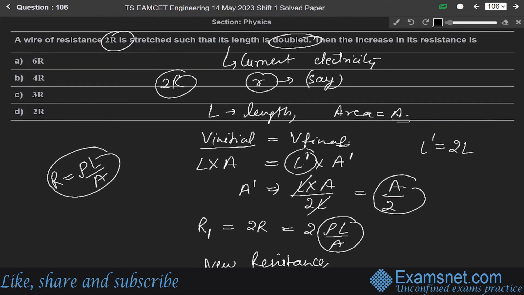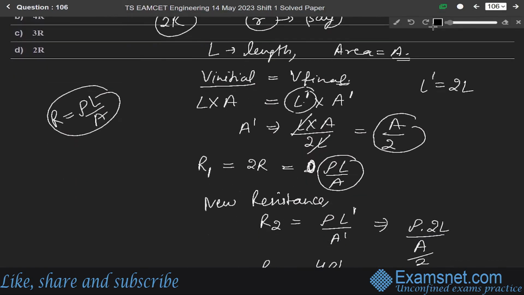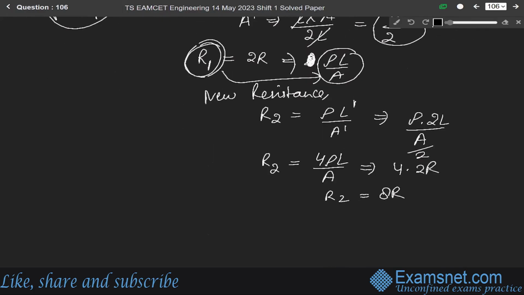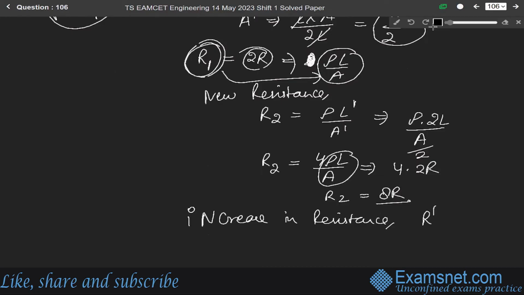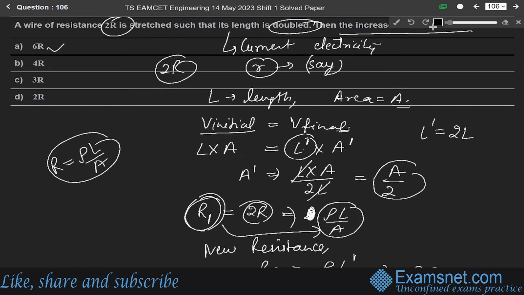Now, in this question, we are asked to find the increase in the resistance. Here we will not have to write the 2, since for R1 we are writing this rho L by A. That's why in place of rho L by A we have written 2R, so R2 will be equal to 8R. Increase in resistance will be R dash, meaning R2 minus R1. So it will be 8R minus the initial 2R. So the increase in resistance will be 6R. This is our final answer. So option A is the correct answer.